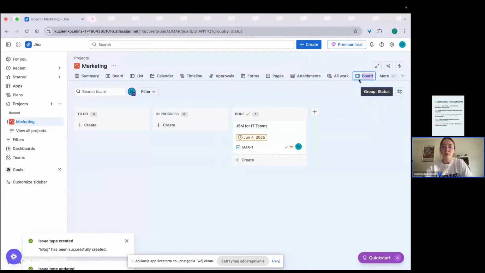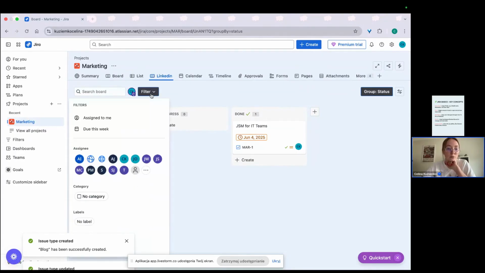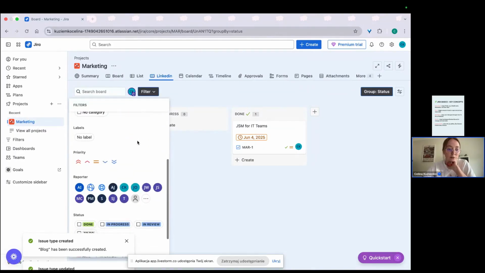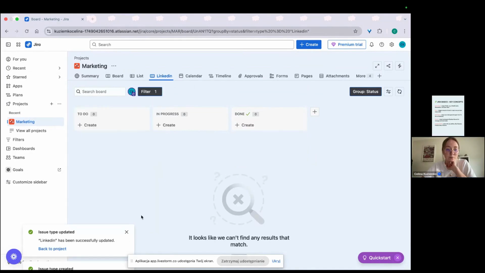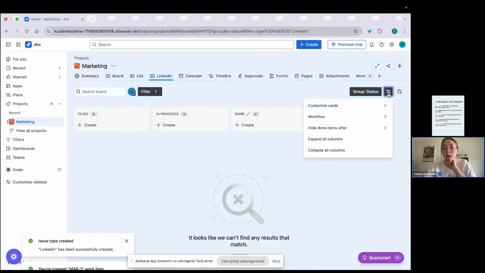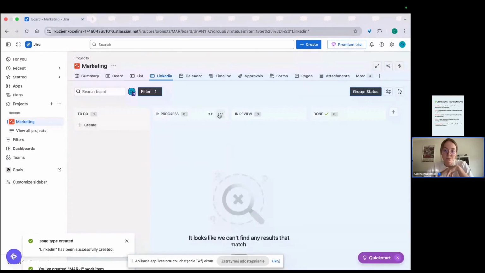We can call it LinkedIn. I will put it here. And we need to filter it only with work type LinkedIn. Yep. And now we can choose the workflow from LinkedIn, and ta-da, we have it.